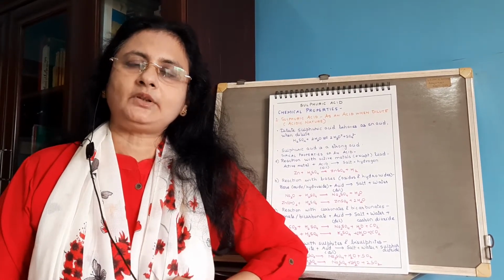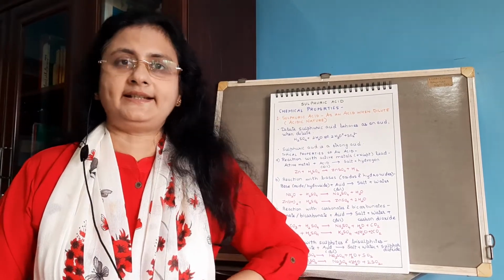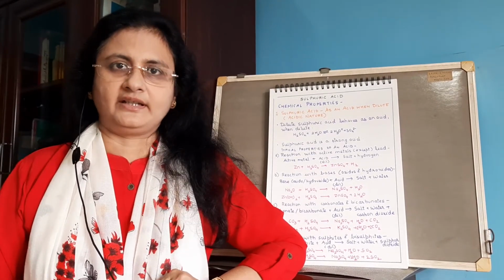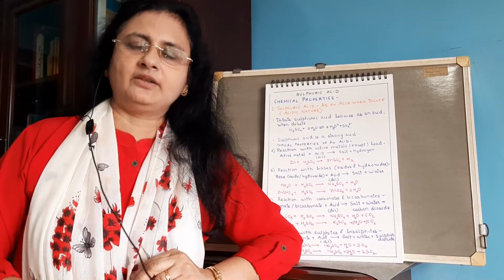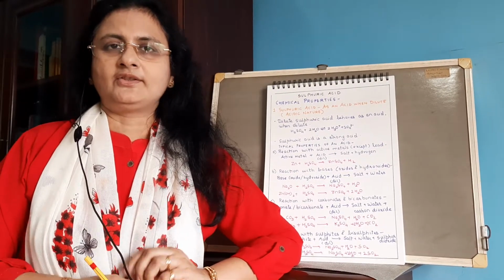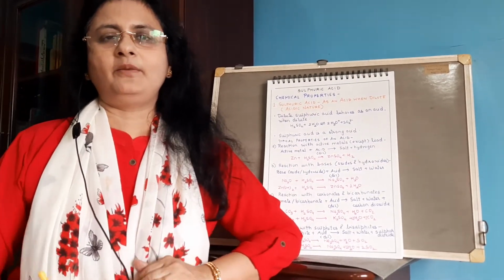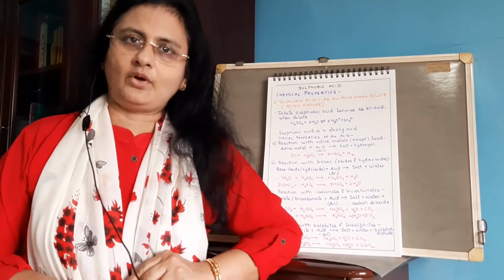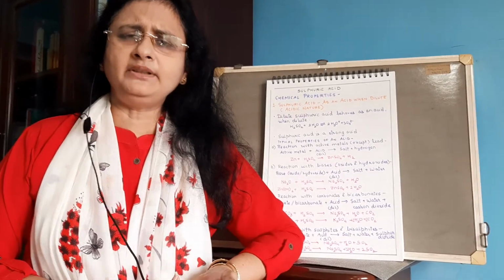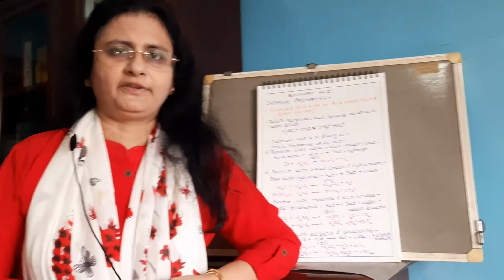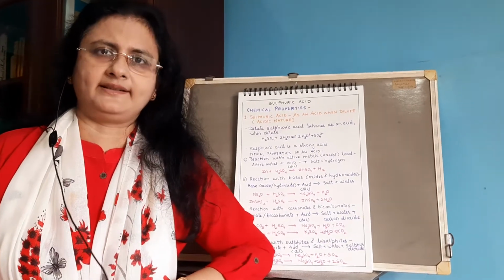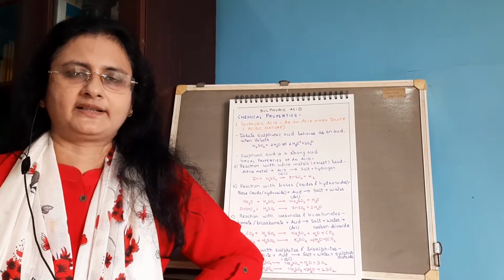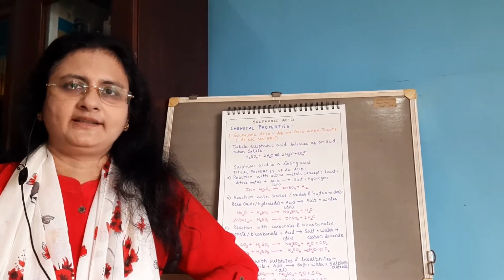Then the next property is as an oxidizing agent. Now concentrated sulfuric acid is a very good oxidizing agent, because on thermal decomposition it will give nascent oxygen. This nascent oxygen will be responsible for bringing about the oxidation of metals and non-metals. So in your syllabus you have oxidation of carbon to carbon dioxide and sulfur to sulfur dioxide, and in metals only copper is there. So copper will get oxidized to form copper sulfate with the liberation of sulfur dioxide. So this is your fourth property of sulfuric acid.